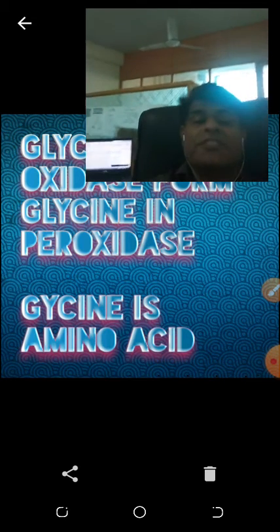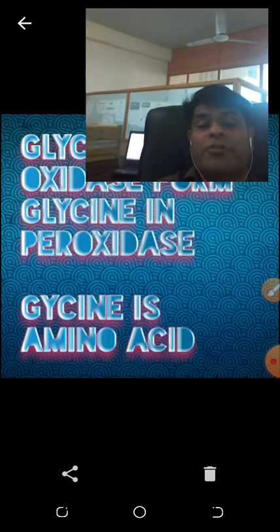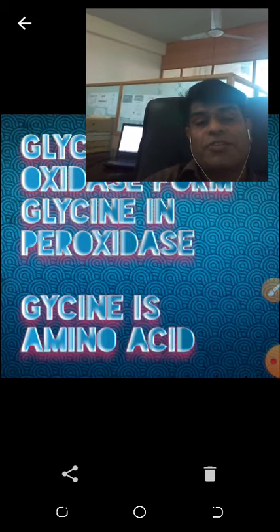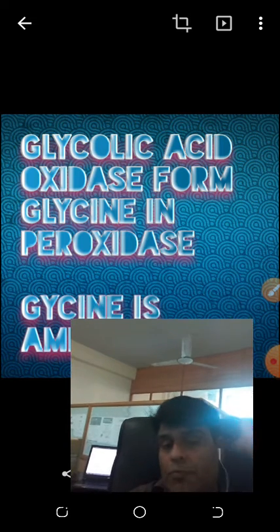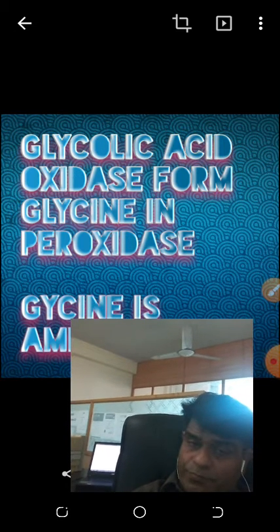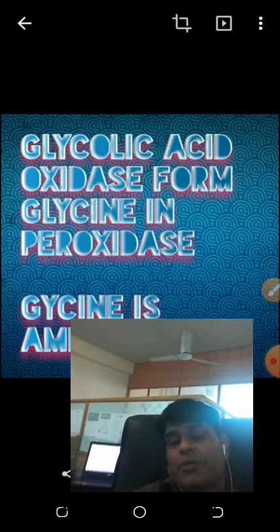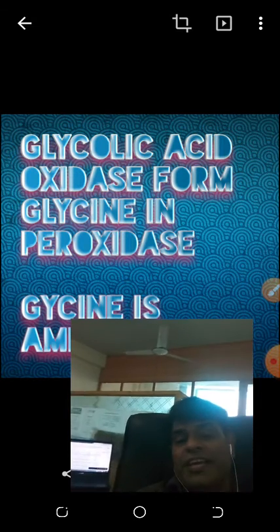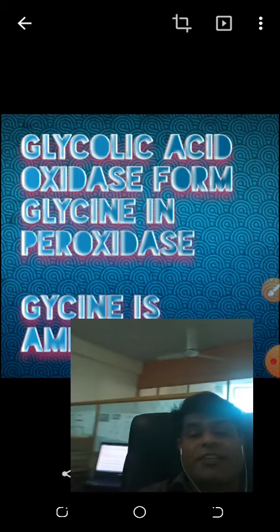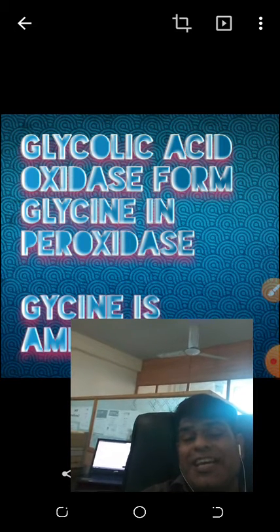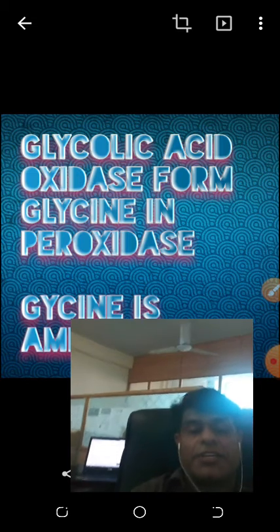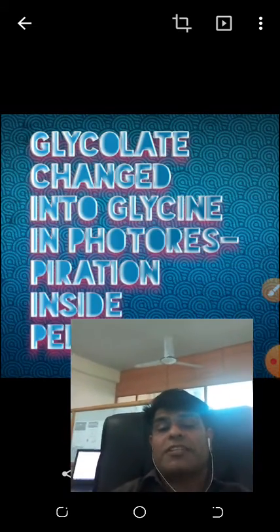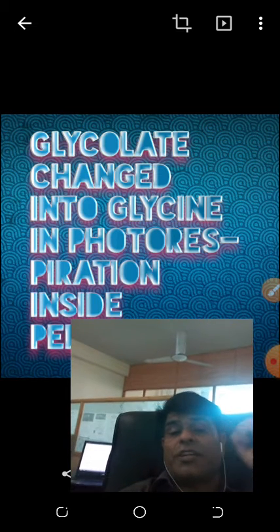In which organelle does the enzyme of glycine formation take place? The peroxisome. This peroxisome enzyme, when present in the plants, will convert the glycolic acid into glycine by the enzyme glycolic acid oxidase. We go to another slide. The glycolate changed into glycine.